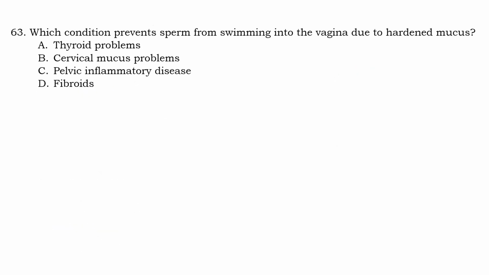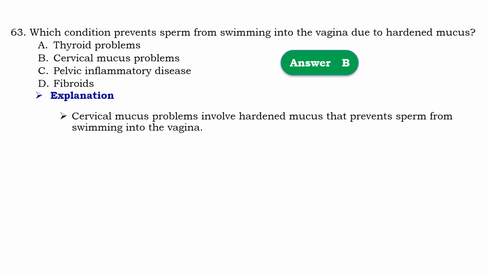Question number 63. Which condition prevent sperm from swimming into vagina due to hardening mucus? So that should be cervical mucosa problems. Means that cervical mucosa problems involve hardened mucus to prevent sperm from swimming into the vagina.